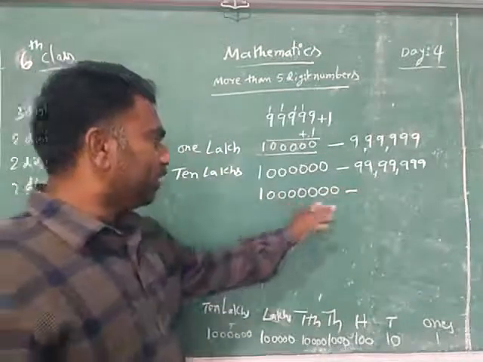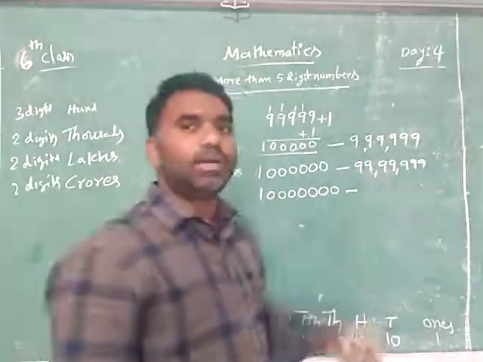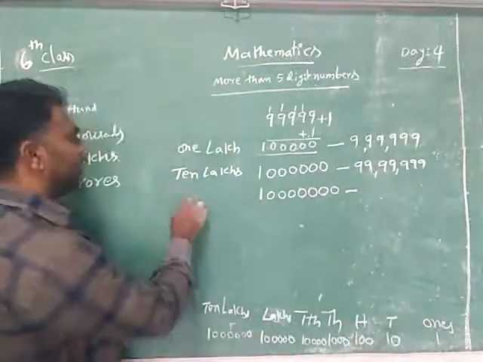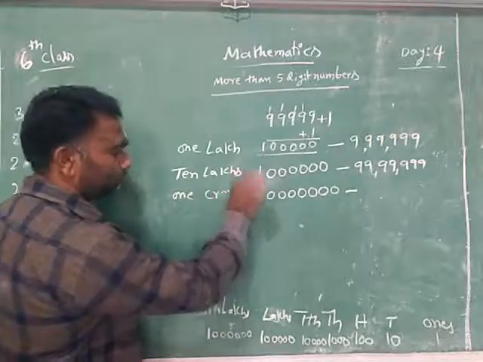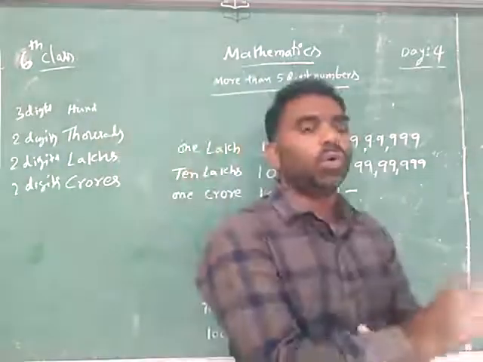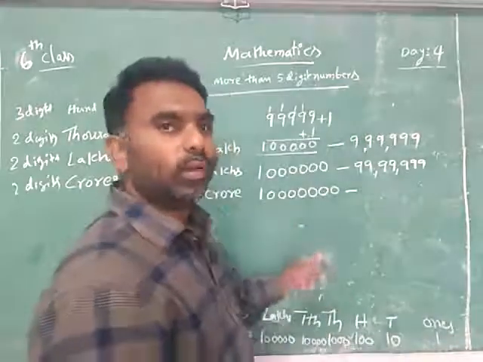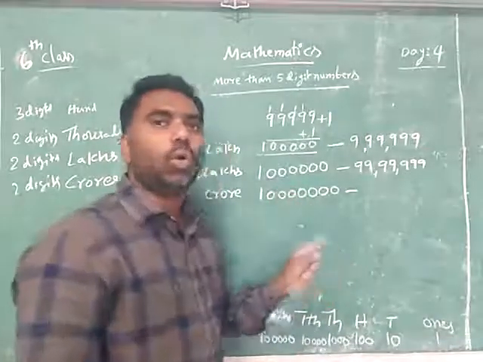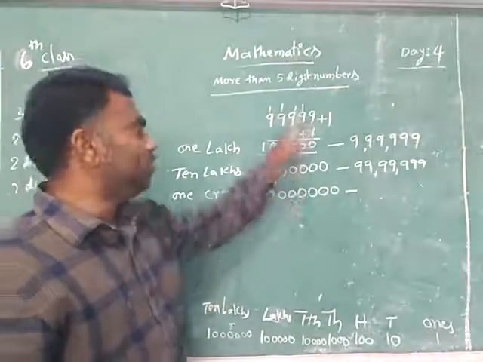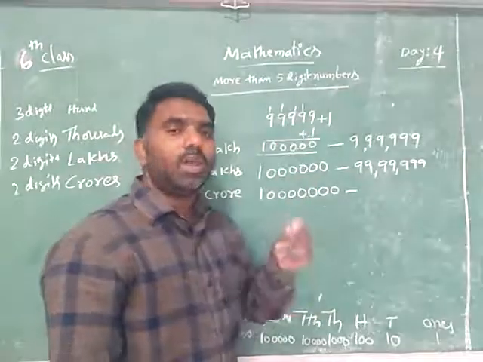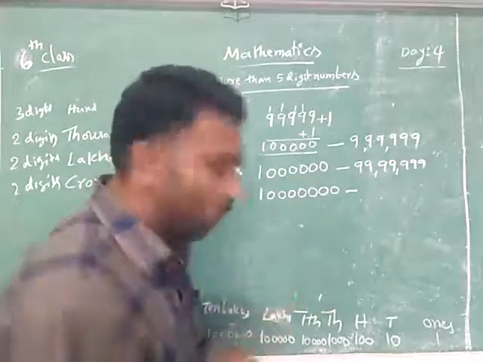This 8 digit number is called 1 crore. The smallest 8 digit number is 1 crore.